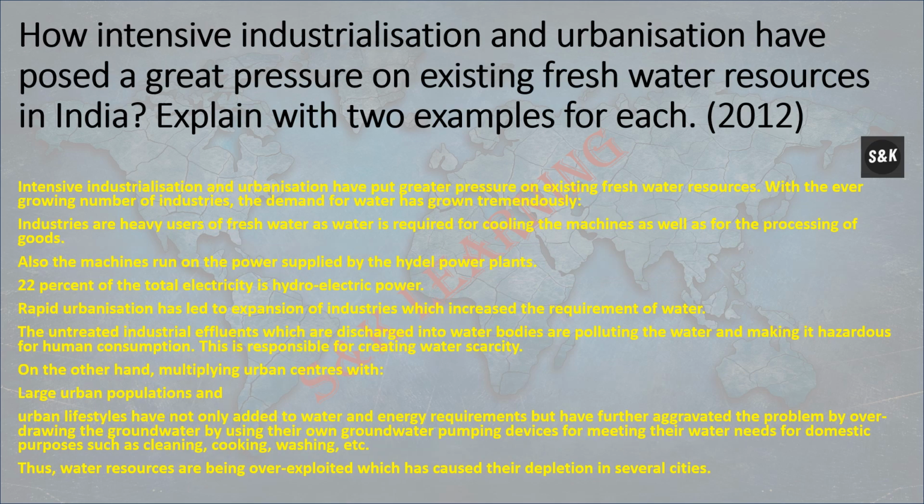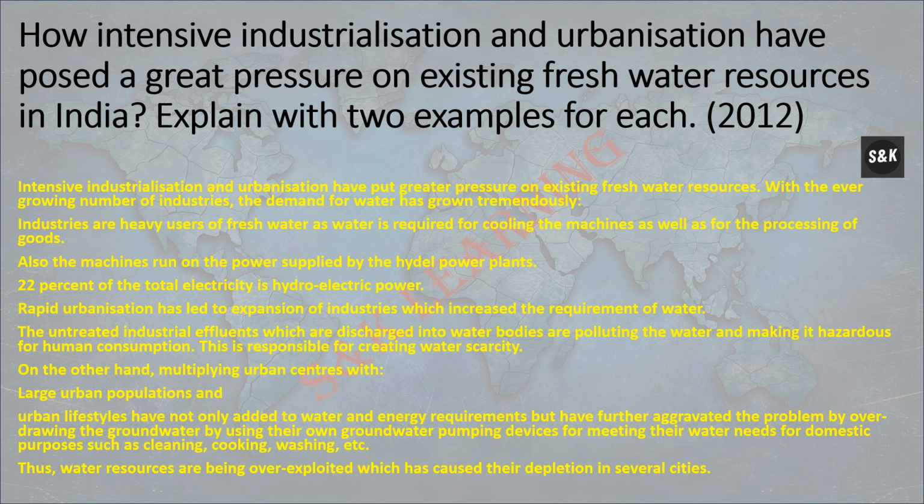How have intensive industrialization and urbanization posed a great pressure on existing water resources in India? Intensive industrialization and urbanization have put greater pressure on existing freshwater resources. With the ever-growing number of industries, the demand for water has grown tremendously. Industries are heavy users of fresh water, as water is required for cooling the machines as well as for the processing of goods. Also, machines run on power supplied by hydel power plants. 22% of total electricity is hydroelectric power.